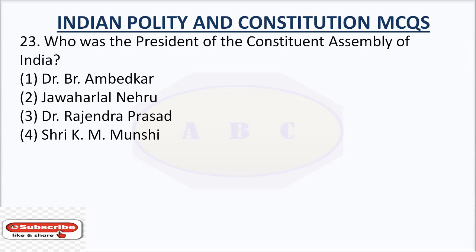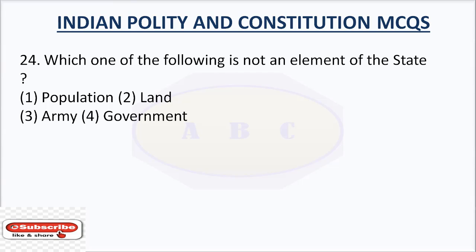Question number 23. Who was the President of the Constituent Assembly of India? Option number 1, Dr. B.R. Ambedkar; option number 2, Jawaharlal Nehru; option number 3, Dr. Rajendra Prasad; option number 4, Sri K.M. Munshi. The answer is Dr. Rajendra Prasad. Dr. Rajendra Prasad was the President of the Constituent Assembly of India.